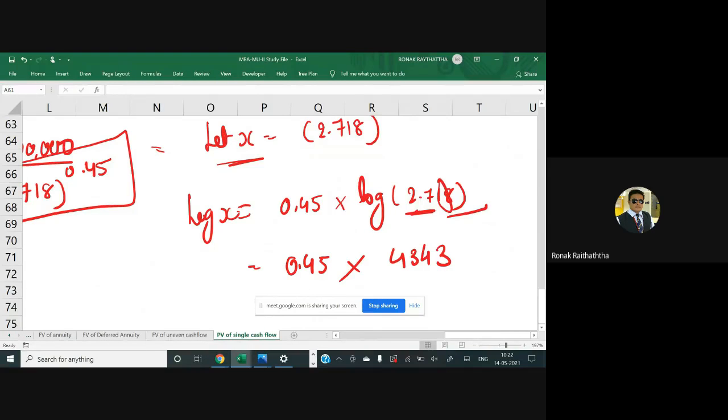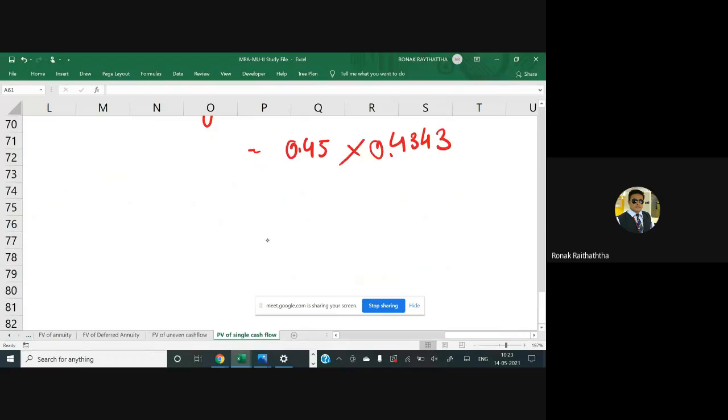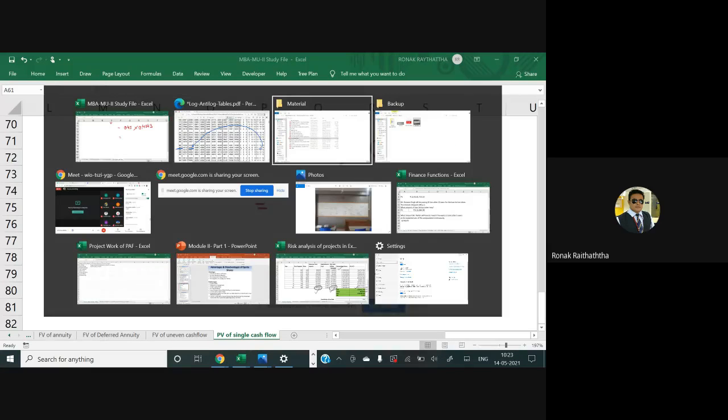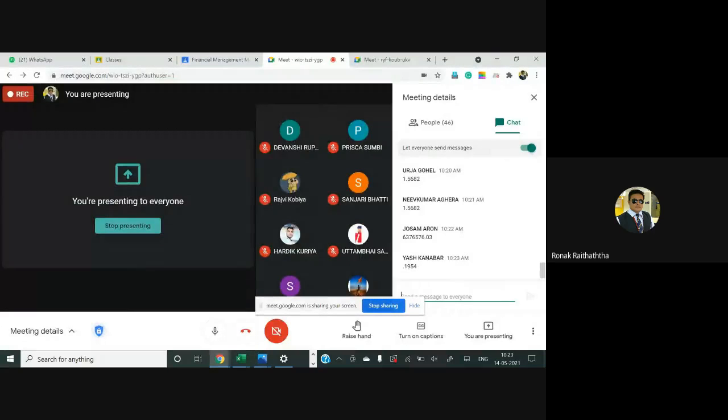So before the point, you have 1 digit, my friend. So your answer should start with 0. Before the point, you have 1 digit, 1 minus 1. So your answer should start with 0. When it comes to logarithm, you reduce 1. Now you multiply this and we get some answer. What do we get? May I have the answer, please? 0.45 multiplied by 0.4343. It's 0.1954. Good.